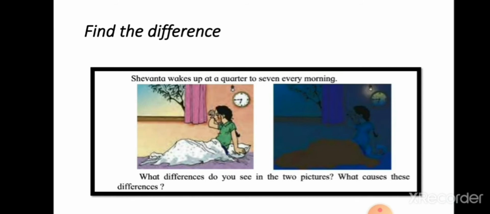It is evening in picture B. 6:45 p.m. is the time shown in the clock. As the sun sets, we do not get light from the sun, therefore we cannot see the things around us clearly.